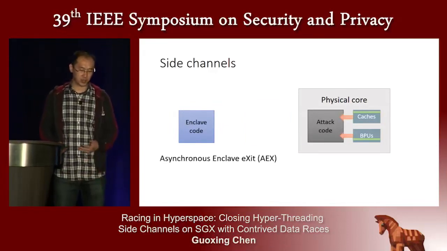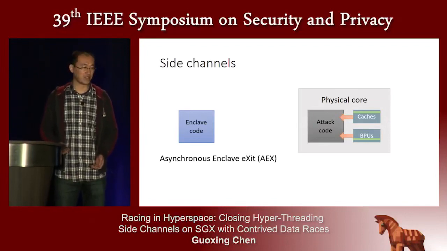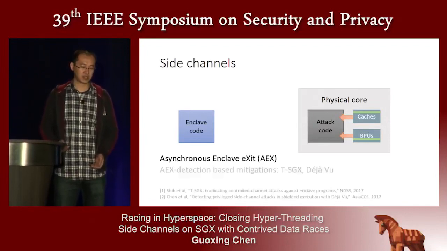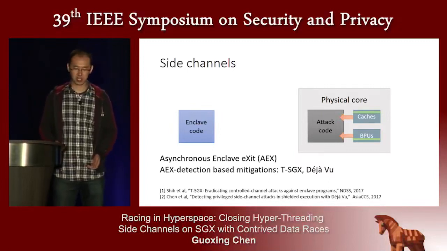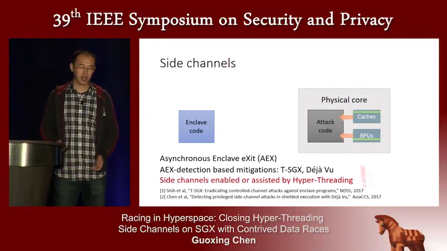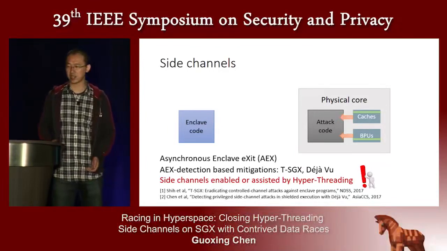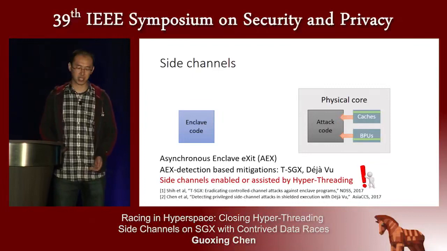However, when switching out, the enclave event will be triggered, which is the asynchronous enclave exit, or AEX. Hence, AEX detection-based mitigations have been proposed, such as T-SGX and Déjà Vu. However, side channels enabled or assisted by hyperthreading do not trigger AEX, so they can bypass these mitigations.